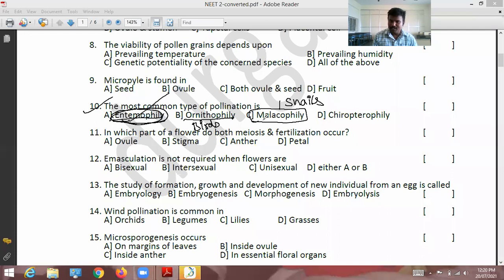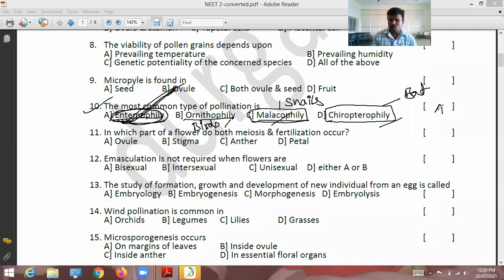So that kind of pollination is called malacophily. I did not discuss it, and it was not given even in my book. Chiropterophily: the pollination which occurs through bats is called chiropterophily. Among these, birds, snails, and bats occur in few species. So most species depend upon entomophily.